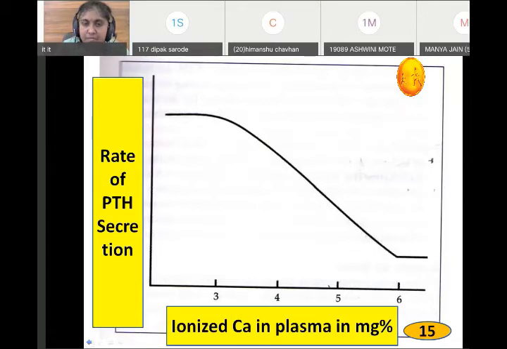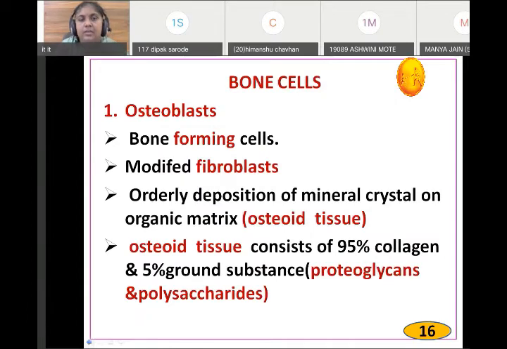Now please start the hormone parathormone. Write down. Parathormone is a protein hormone which is synthesized by the parathyroid gland, by the chief cells. The parathyroid gland contains chief cells and it is synthesized by chief cells. Chemically it is protein in nature.